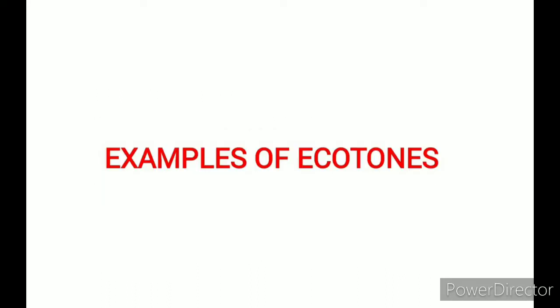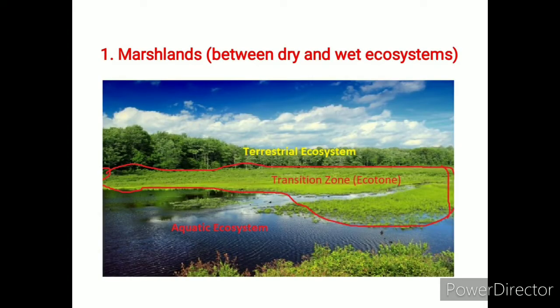Now, I will explain the ecotones with the help of some examples. Here, the first example is marshlands. A marsh is a type of wetland, an area of land where water covers the ground for a long period of time.